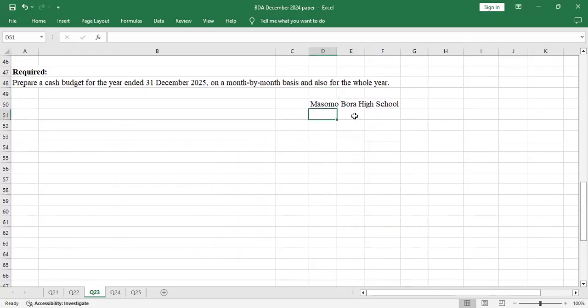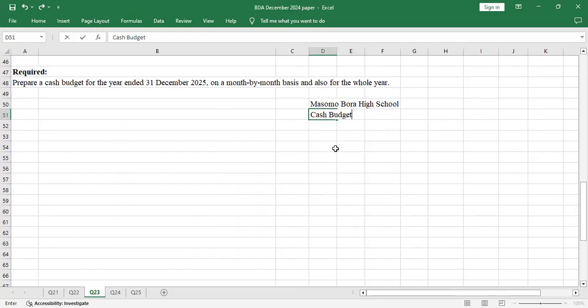So cash budget, you only deal with cash receipts and cash expenses. Anything that is on credit, you don't take recognition of.